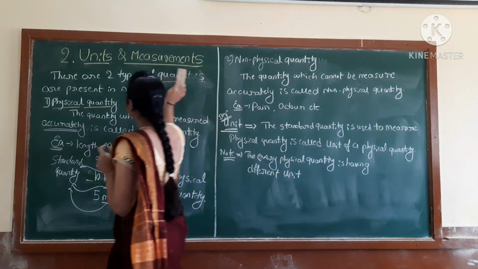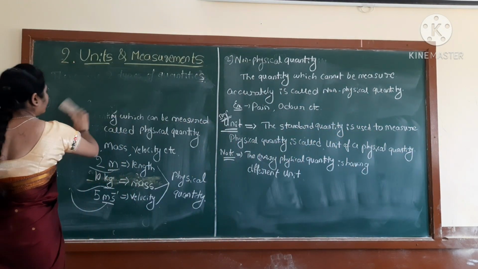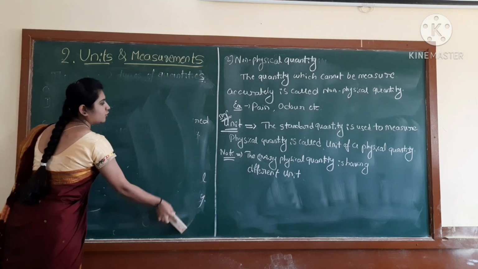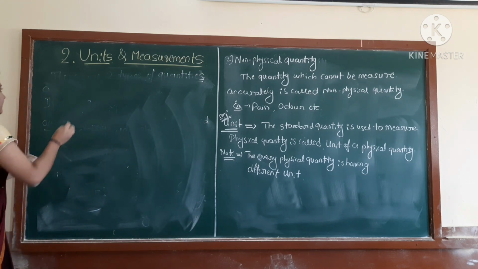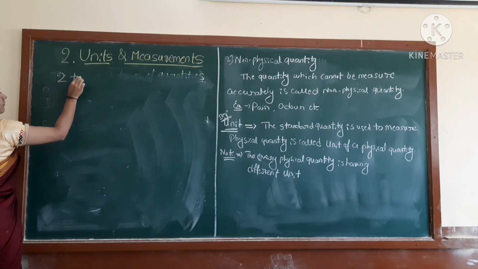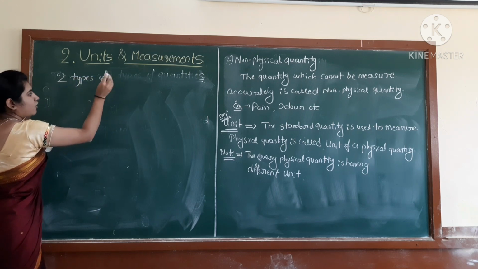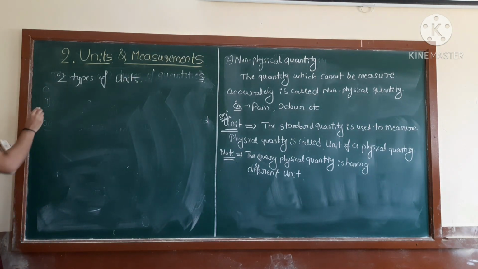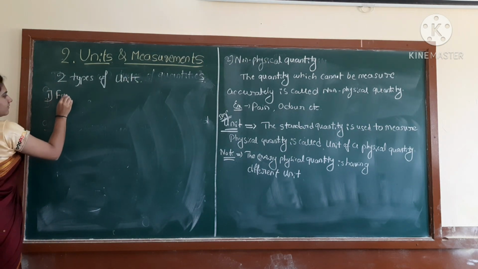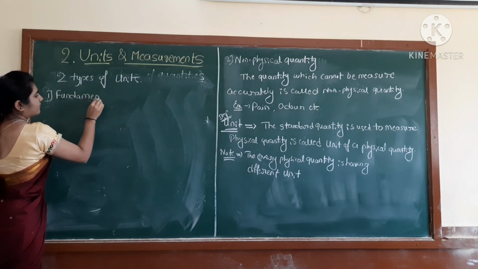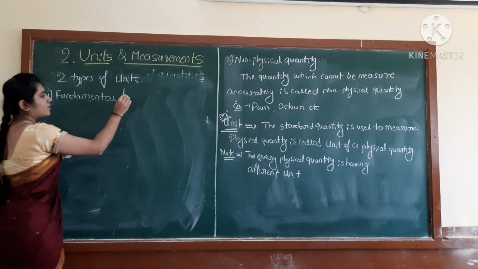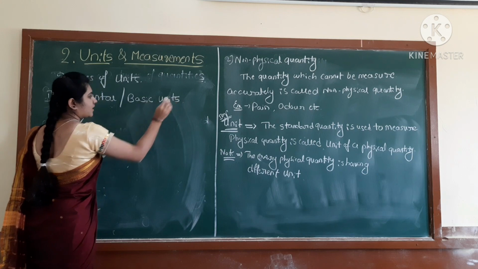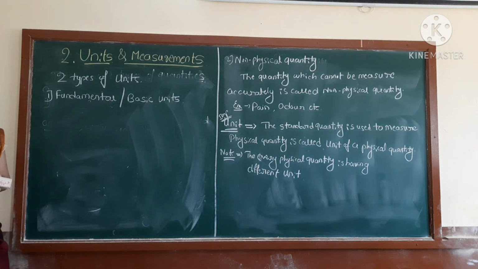Just students, see, there are mainly two types of units present. How many types? Two types of units are present. You can take it here. Two types of units. So what are those? See, first one is the fundamental or basic units. See, name itself says that they are the basic.